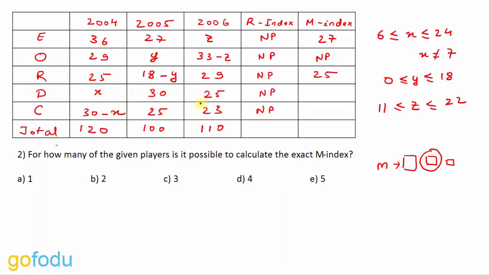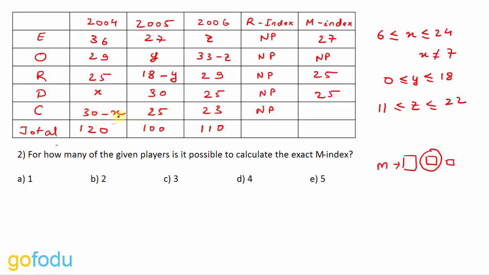So in any case, the middle value will always remain as 25. So 25 is the exact M index for Drogba as well. For Crouch, we have 30 minus X, 25 and 23. Here, suppose X is 6, so this value becomes 24, right? And the M index also becomes 24 in this case.